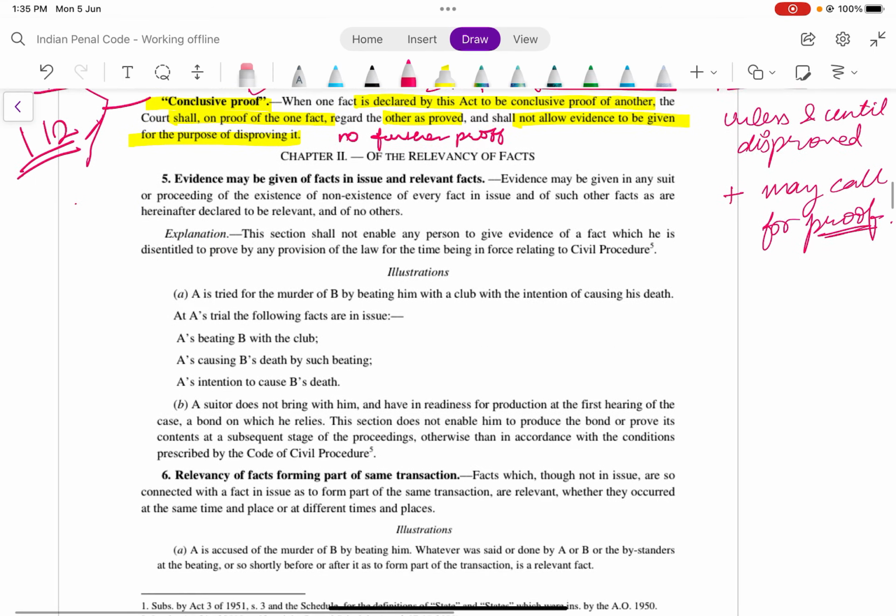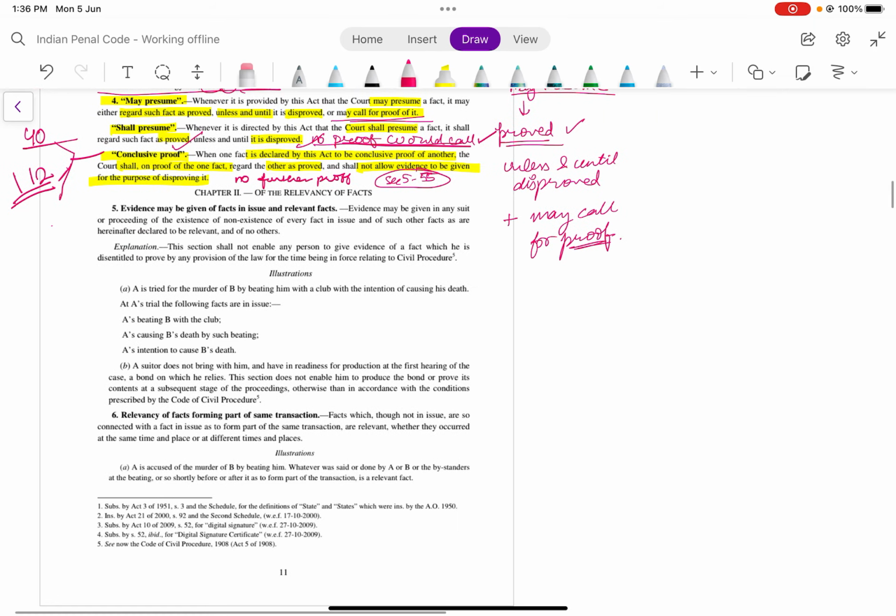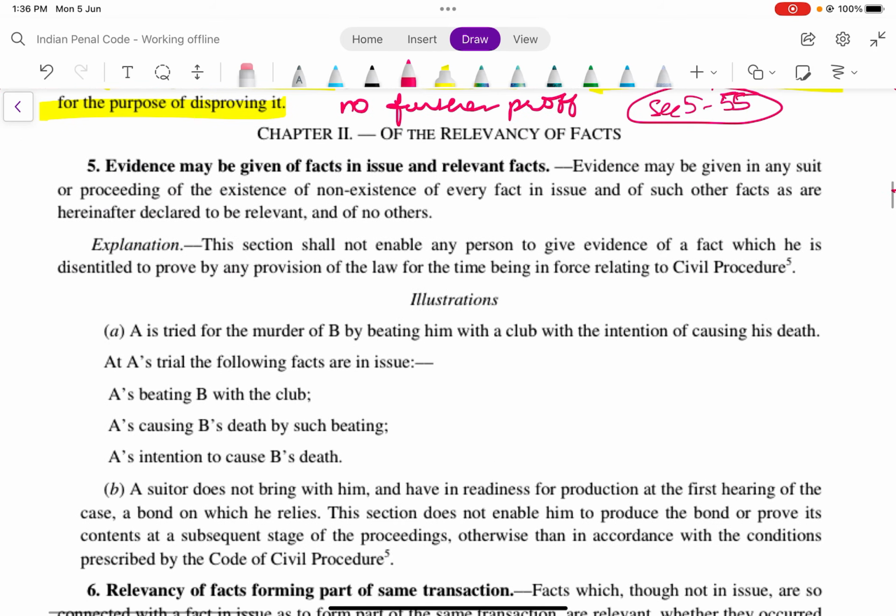This was chapter 1. Moving to chapter 2, this chapter would be stretching from section 5 to 55. Yes, we can say it is for 55 sections. Chapter 2, relevancy. Okay, let's start. Chapter 2, relevancy.